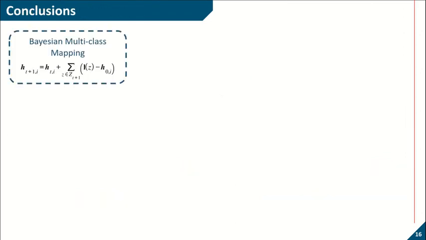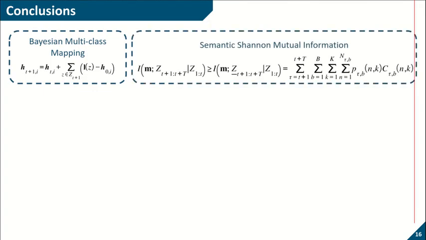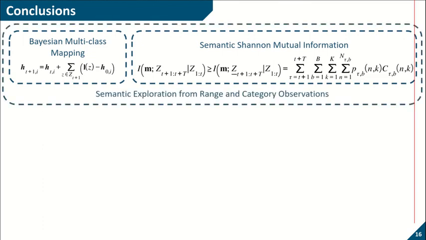In summary, our first contribution is to compute a Bayesian multi-class mapping update rule for range and category observations. Secondly, we have computed a lower bound for the Shannon mutual information between a multi-class map and a sequence of range category observations. These two contributions make it possible to perform semantic exploration from range and category observations.